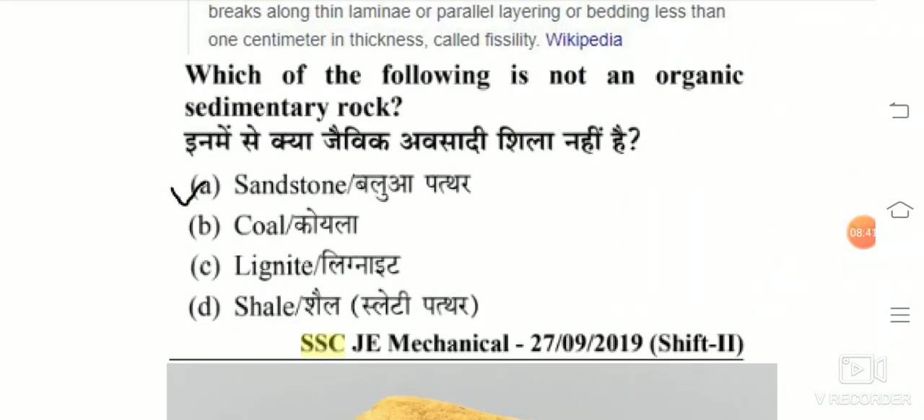Which of the following is not an organic sedimentary rock? Answer is sandstone.